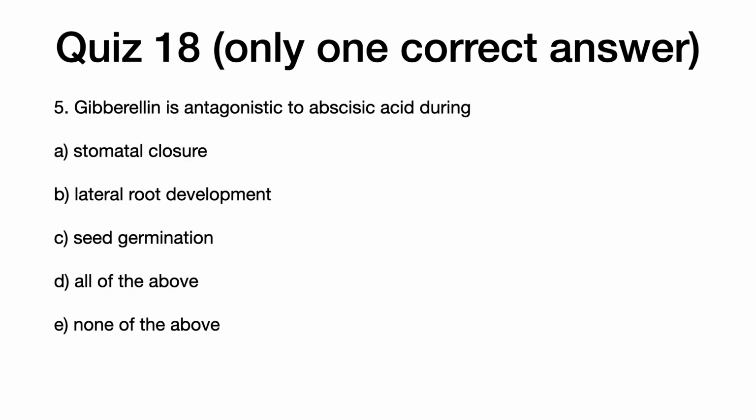5. Gibberellin is antagonistic to ABA, or abscisic acid, during A. Stomatal closure, B. Lateral root development, C. Seed germination, D. All of the above, E. None of the above. In the next video, you will see the answers to this quiz.